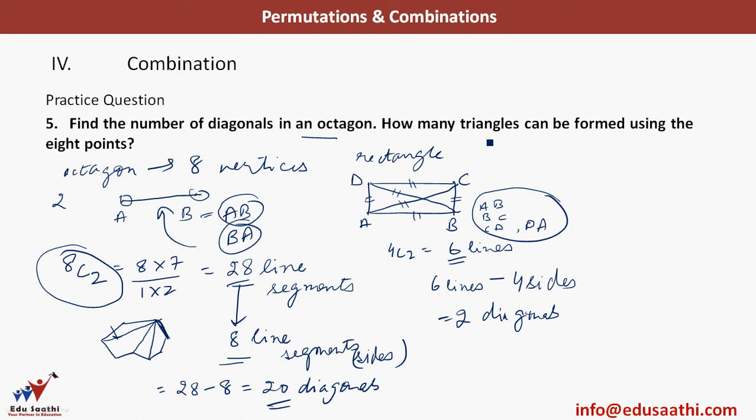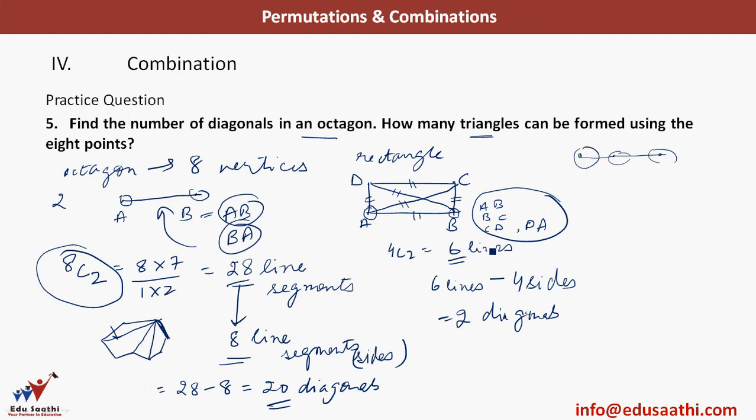Now, how many triangles can be formed using these 8 points? We all know that in this rectangle, none of the 3 points are collinear. What is collinearity? If 3 points lie on the same line, that is what we call collinear points. So let's say these 3 points are collinear because all of them lie on the same line.